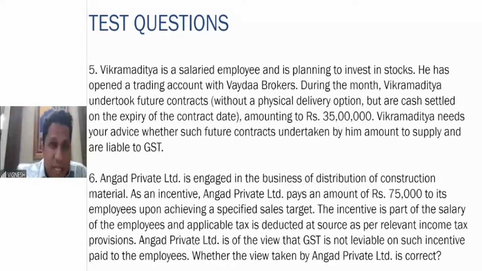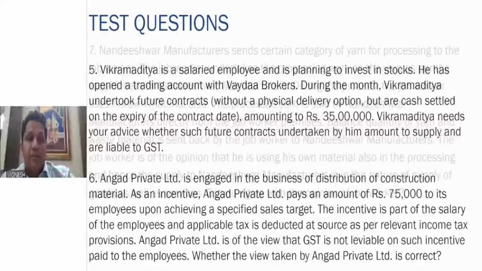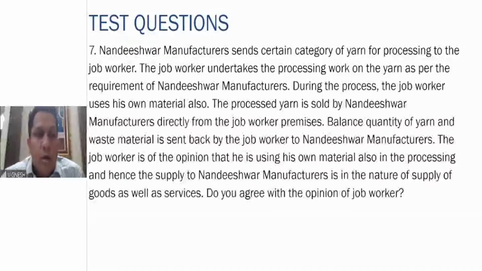The main thing is when you join the employment and you get an incentive, that means you knew when you joined the employment that you are getting an incentive. You knew that already. But in case of gifts, you don't know that you are going to get that gift. So only in that case, if the gift is more than 50,000, it is a supply and GST will be applicable as per Schedule 3. That too because it's a related person. And gifts more than 50,000 are there in Schedule 2.